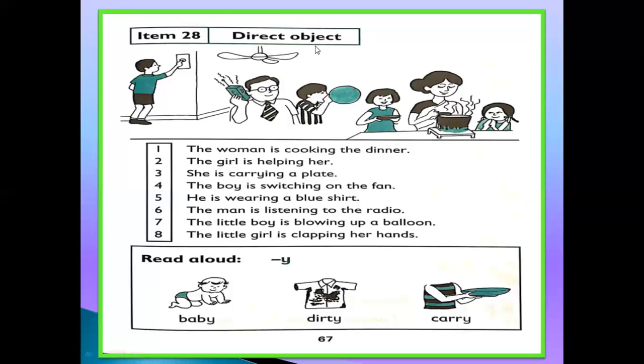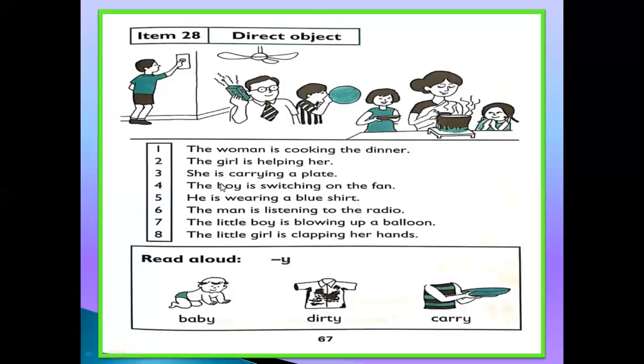Okay, students? Now, all of you read with me. Direct object. Number 1. The woman is cooking the dinner. Number 2. The girl is helping her. Number 3.